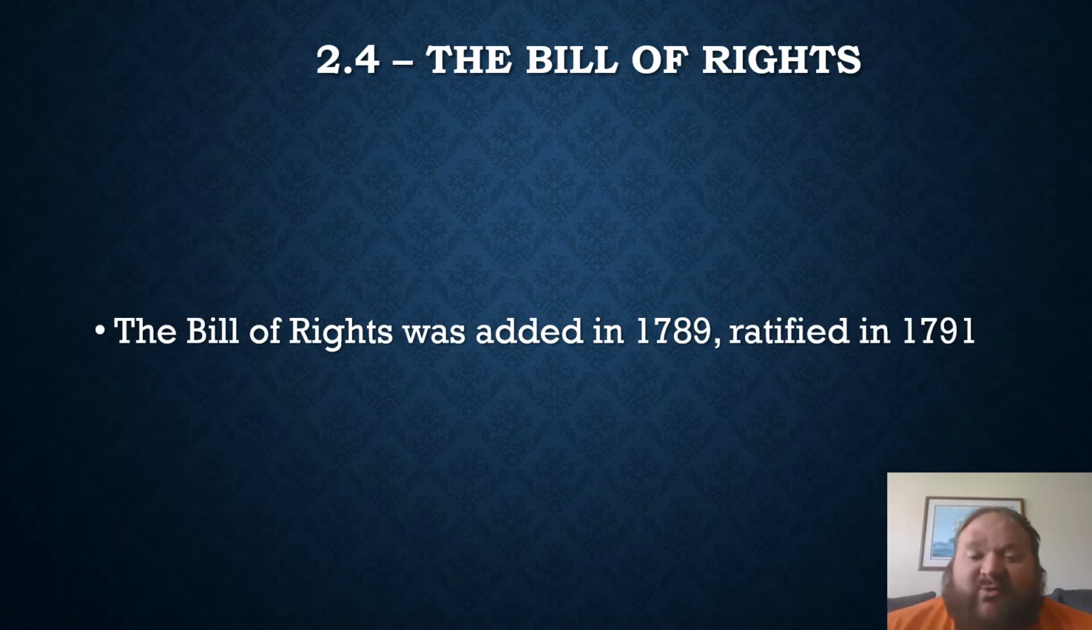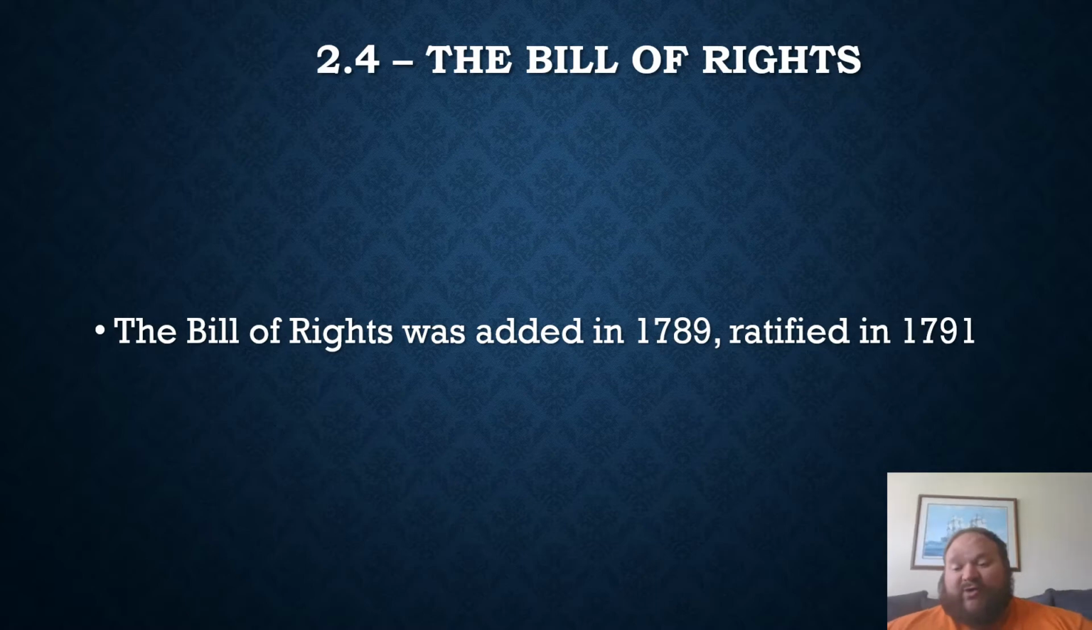The Bill of Rights was added to our Constitution in 1789 and ratified in 1791. So when the Constitution was originally signed, the Bill of Rights was not there. Remember, we spoke about amendments last week very briefly. An amendment is an add or a change to the Constitution. So when we're adding something to the Constitution, it's called an amendment. The Bill of Rights are the first 10 amendments that were added to the Constitution.